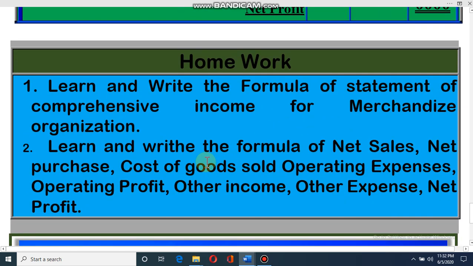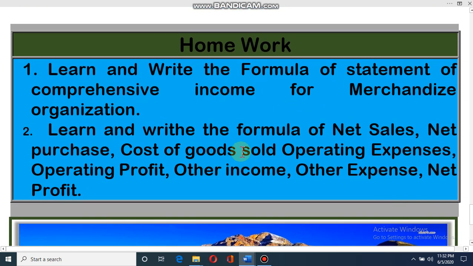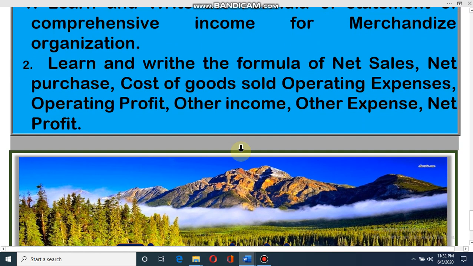Dear student, again I am telling you that homework, learn the formula so that at the time of doing math easily you can solve it.